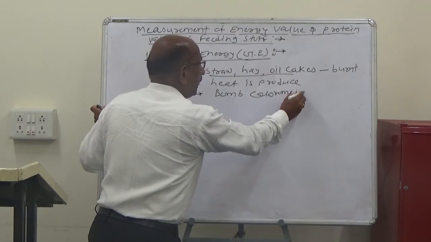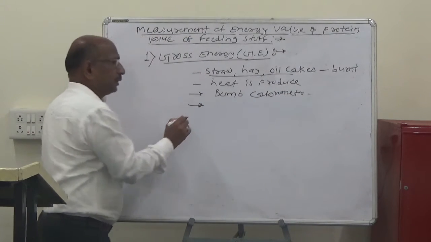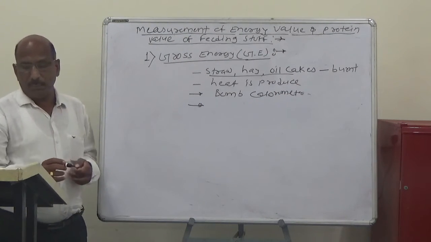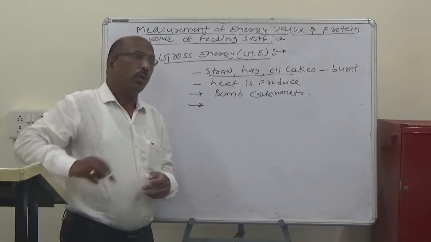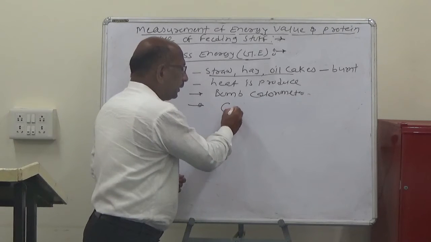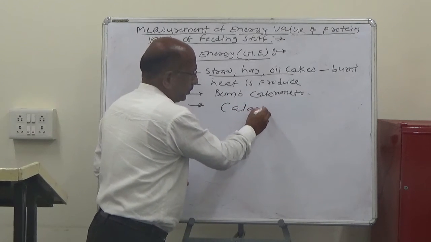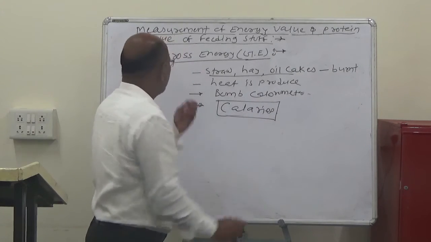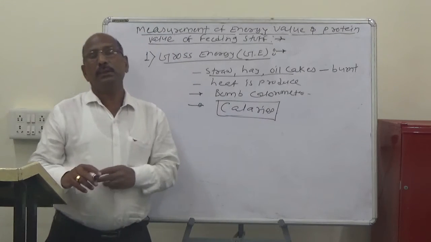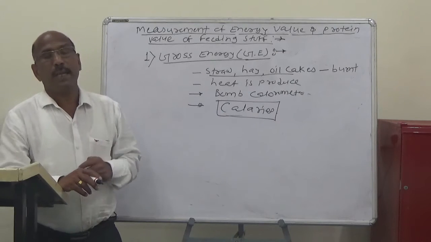These can be measured in units known as calories.